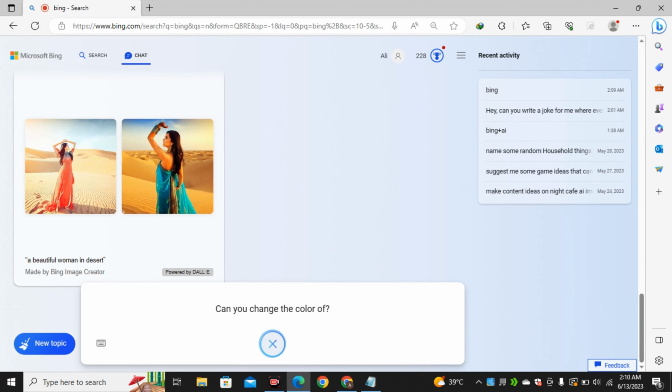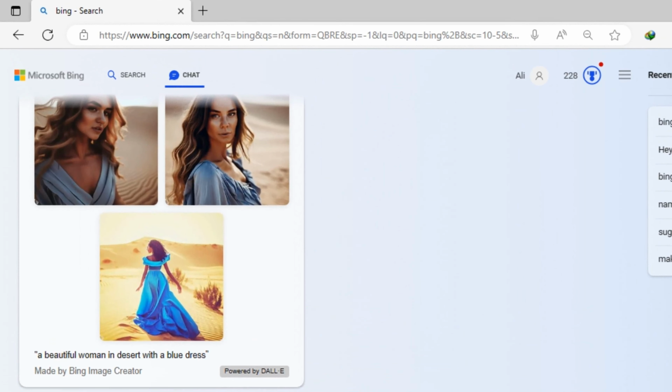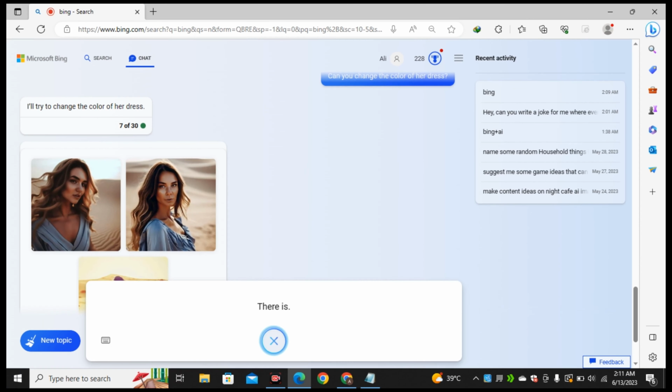Can you change the color of her dress? I'll try to change the color of her dress. So it changed the color of her dress, but it also changed the character.